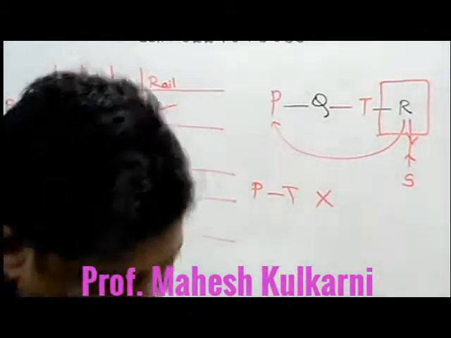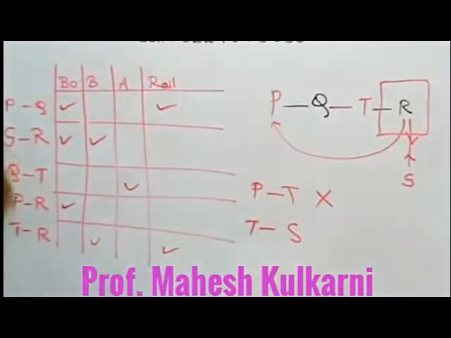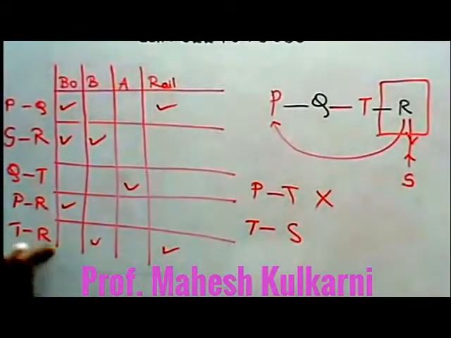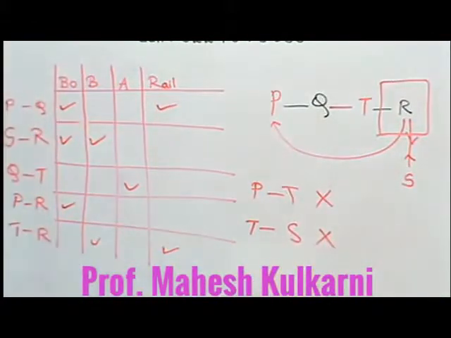The second option is T and S. Check, T can go either to Q or to R, but T to S no direct option is there. I am ruling out the possibility.